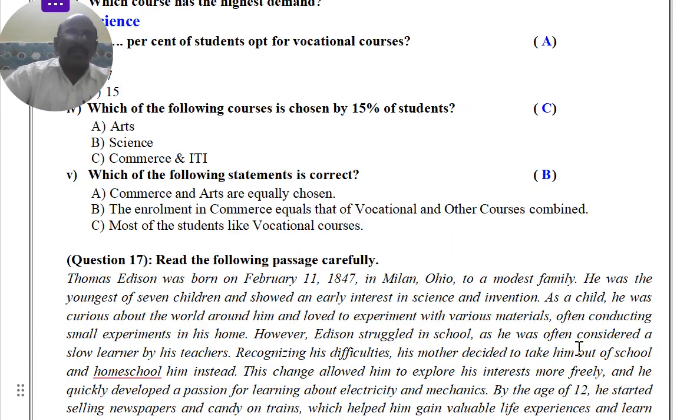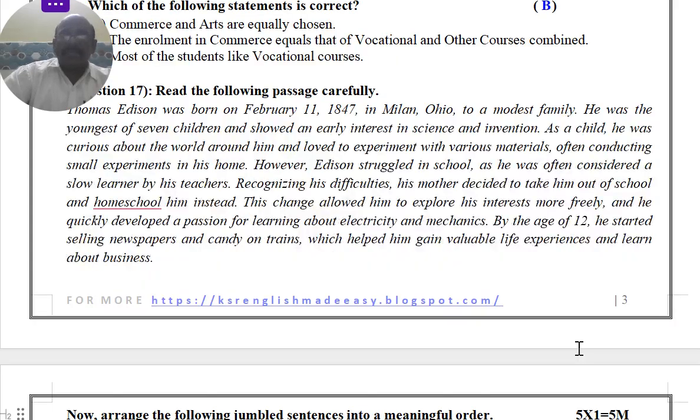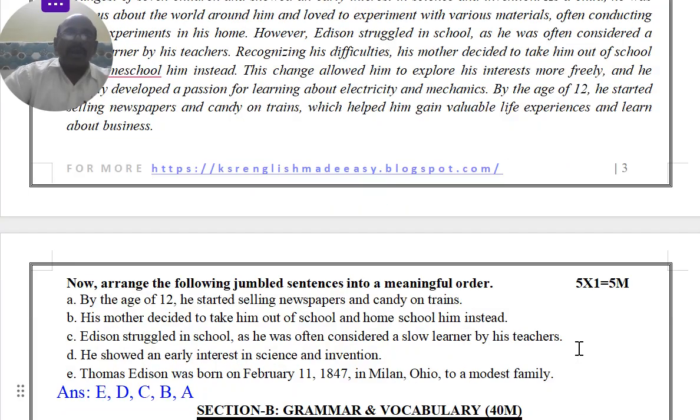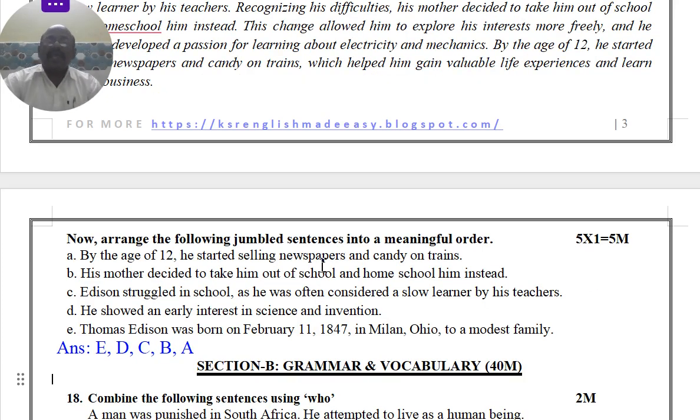Next, it is also given as unknown passages. From that also we can do it. After reading, we have to arrange them in a meaningful order. We can just write ABCD like this. For this, you have to read the paragraph thoroughly, and after that come to these points. Then you decide which is first, which is second. Like that, you can write the order as the answer. E is coming first, E second, then D. So like this you can write.